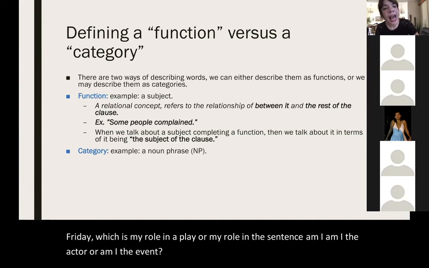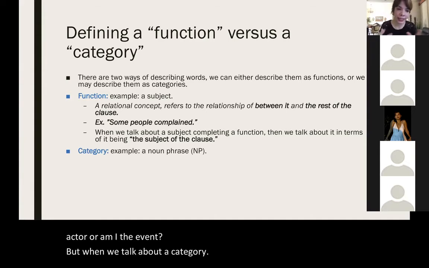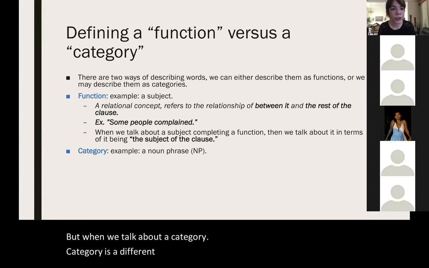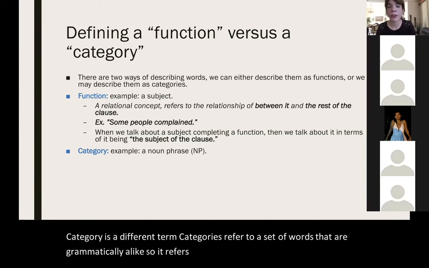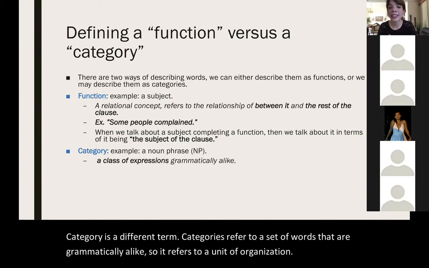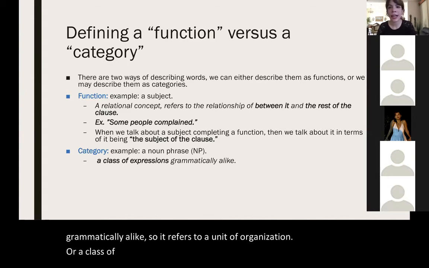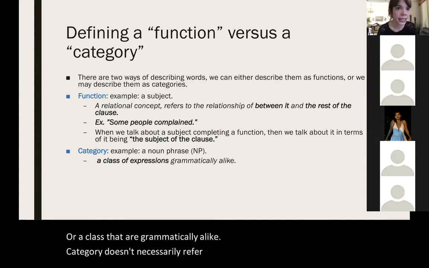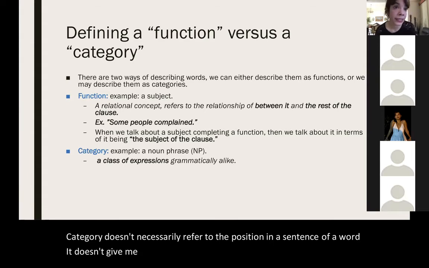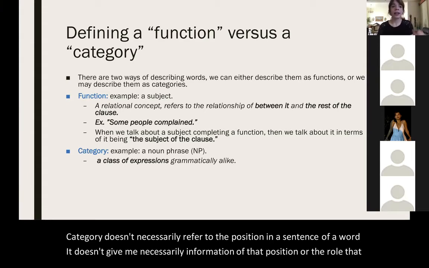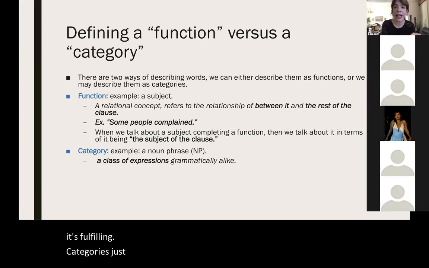But when we talk about a category, that is a different term. Categories refer to a set of words that are grammatically alike. So it refers to a unit of organization or a class of expressions that are grammatically alike. Category doesn't necessarily refer to the position of a word in a sentence. It doesn't necessarily give me information about that position or the role that it's fulfilling. A category is just a set of words that looks like another set of words.